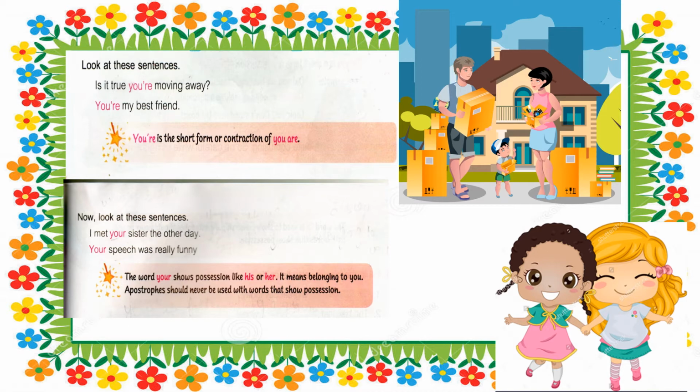For example, we say your sister, your speech, when something belongs to you. So at that time we make use of your, and with your we will never use an apostrophe. Okay children,